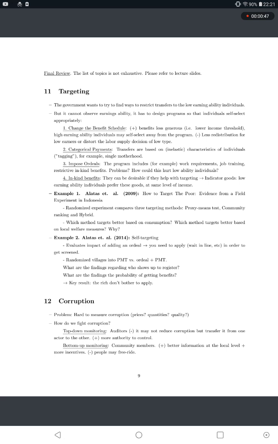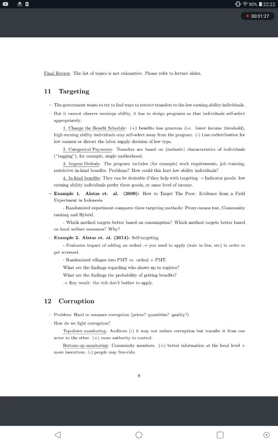Two, categorical payments: transfers are based on inelastic characteristics of individuals. Tagging, for example, single motherhood. Three, impose ordeals. The program includes, for example, work requirements, job training, restrictive in-kind benefits. Problems: how could this hurt low ability individuals? Number four, in-kind benefits. They can be desirable if they help with targeting. Indicator goods: low earning ability individuals prefer these goods at the same level of income.